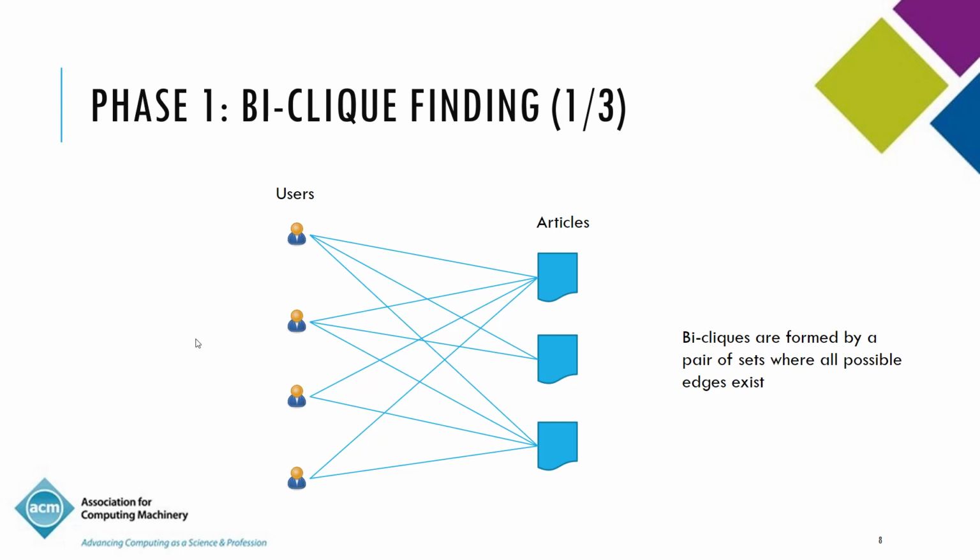If you get a set of 4 users and a set of 3 articles, which is what is illustrated in this figure, it is a bi-click if and only if an edge exists between each user among those 4 users and each article among those 3 articles, right? So bi-clicks are formed by a pair of sets where all possible edges exist. An edge exists when the user has tweeted about the article or posted a link in social media about that article.